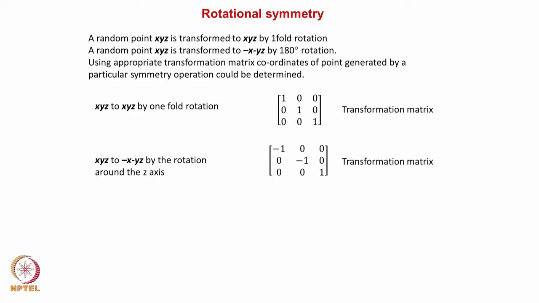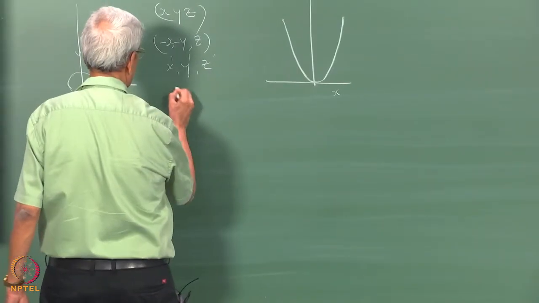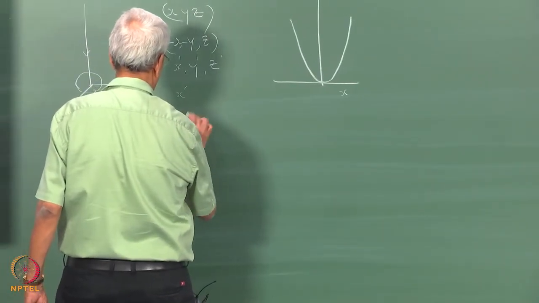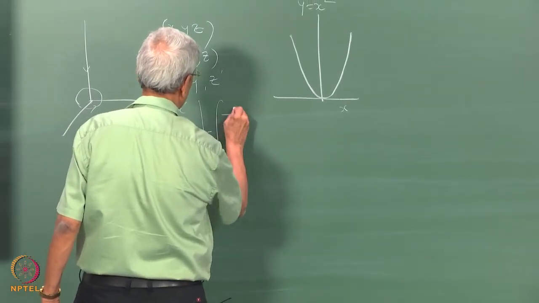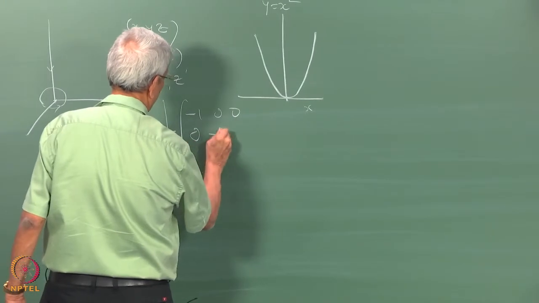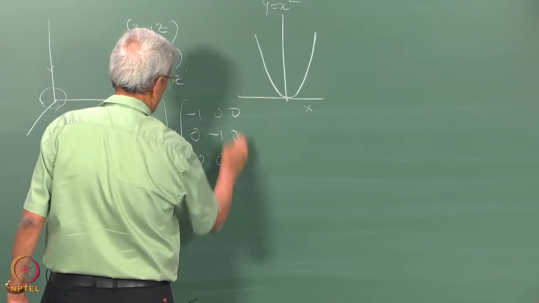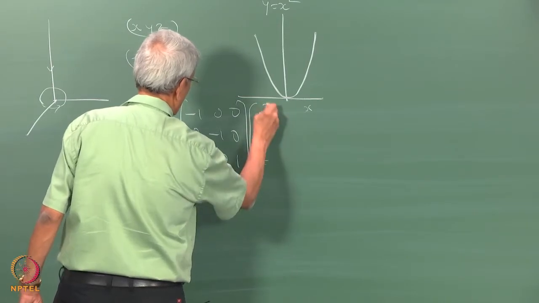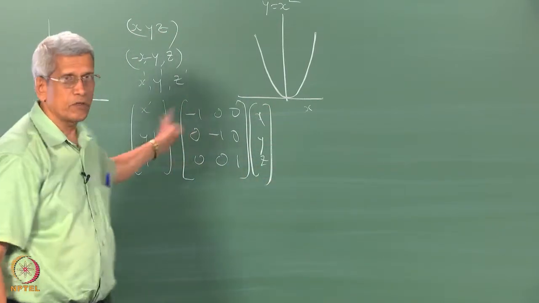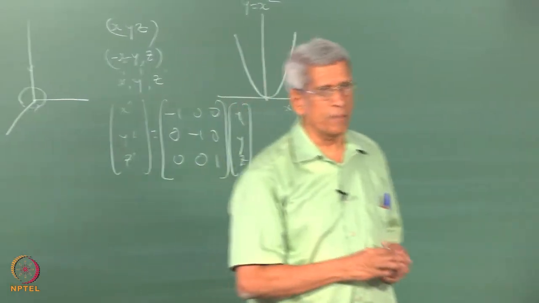If you have a 180 degree rotation, then if you take that matrix, it will turn out that the coordinates will become minus, right?